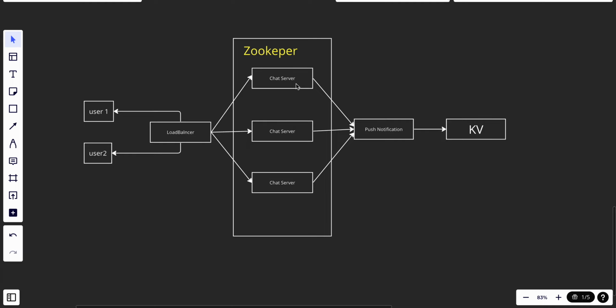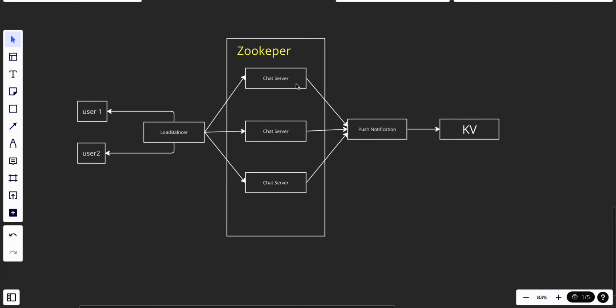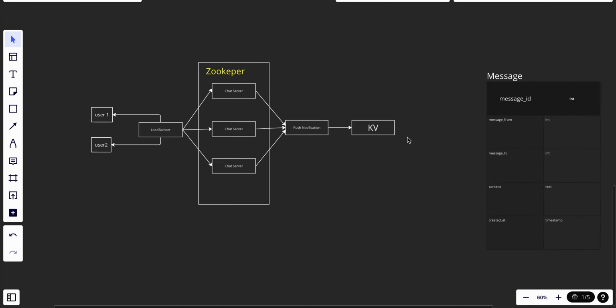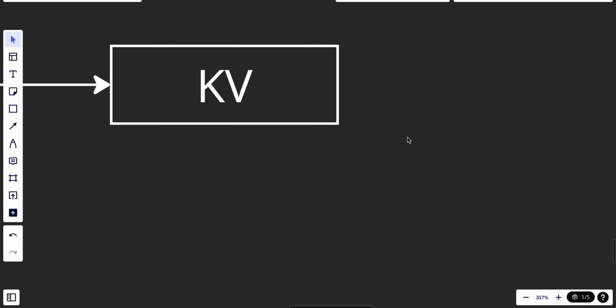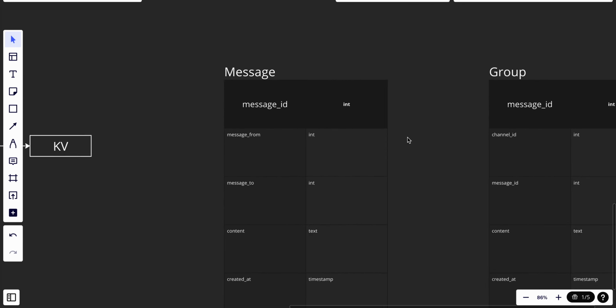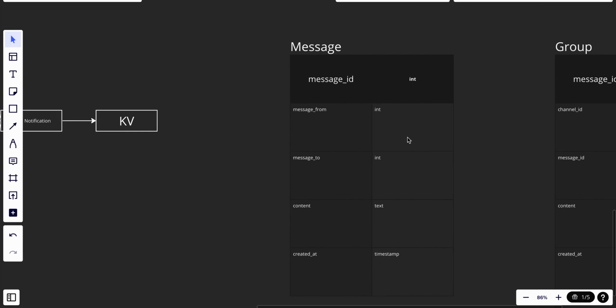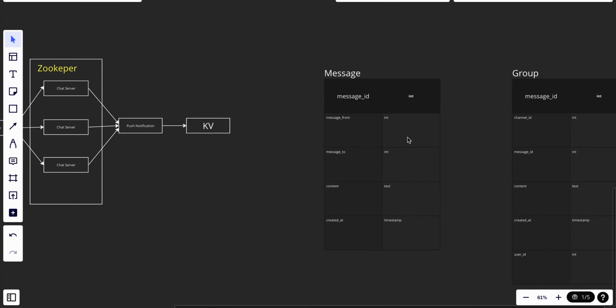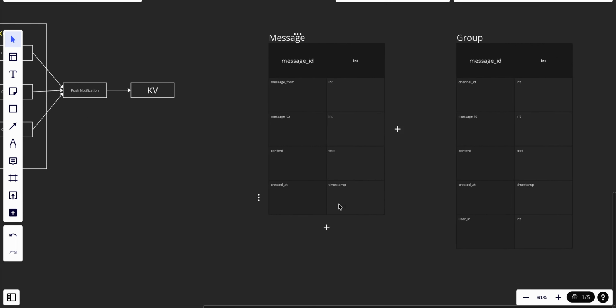And we also have a push notification server, and after that we have the key value store, and we talked about using a NoSQL database because we need it to be scalable and easy to scale out. Sorry, there's nothing called scale up. And we talked about how we will model our data, and it's also quite important to ask for clarifications after each step.